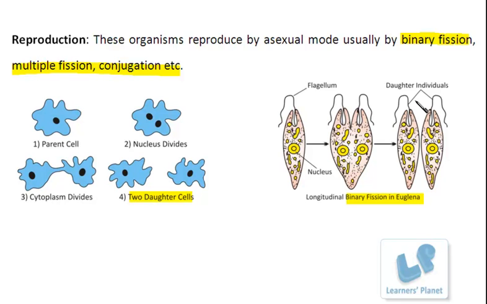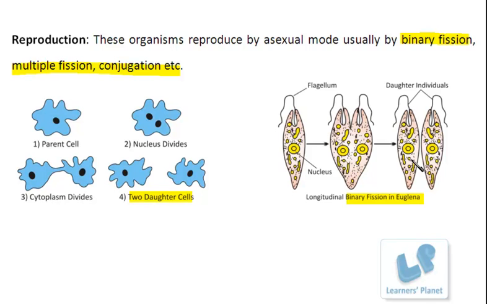Each cell has a single flagellum and a single copy of DNA. Besides this, other membrane-bound organelles and the cytoplasm are also present. So this is how these organisms reproduce by binary fission.